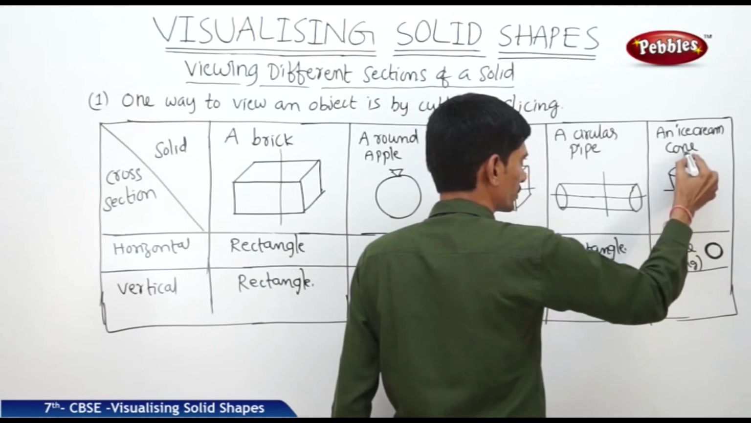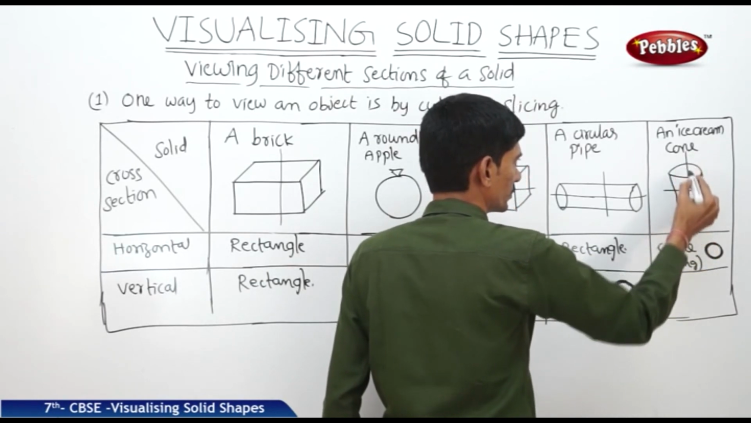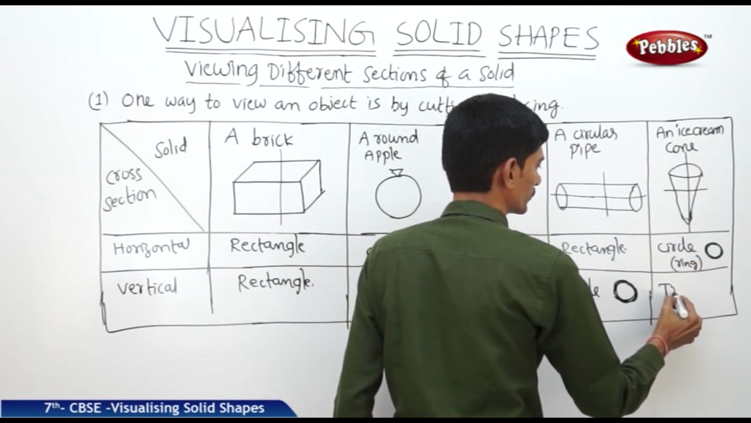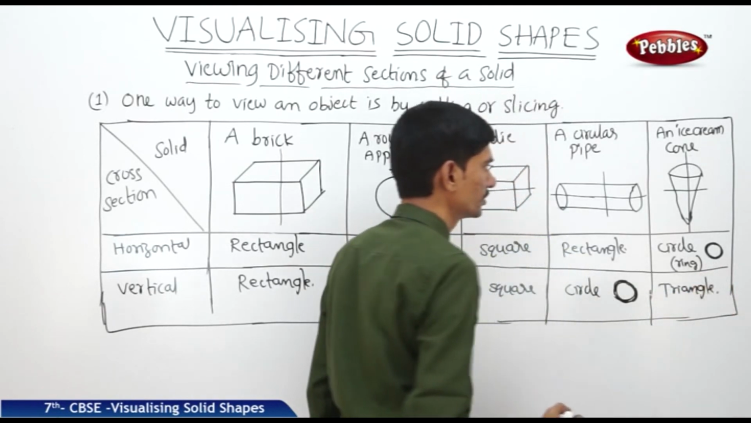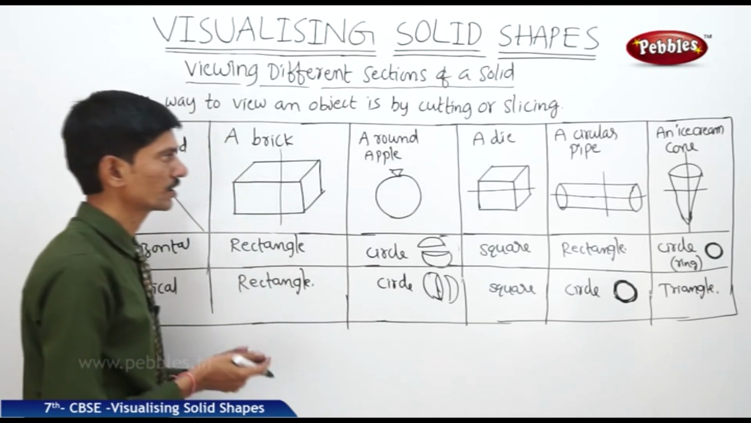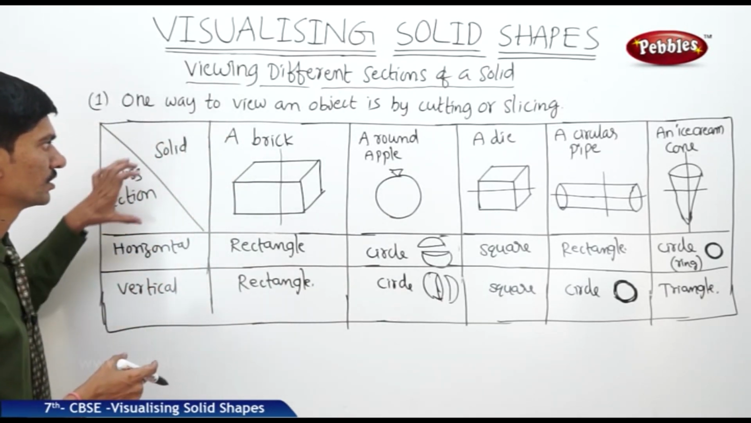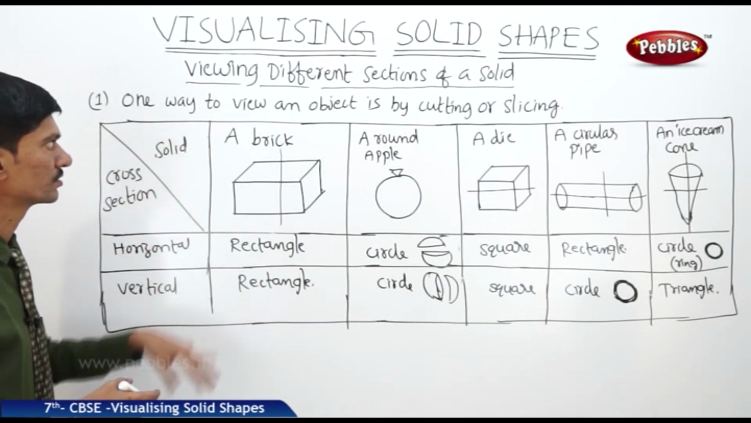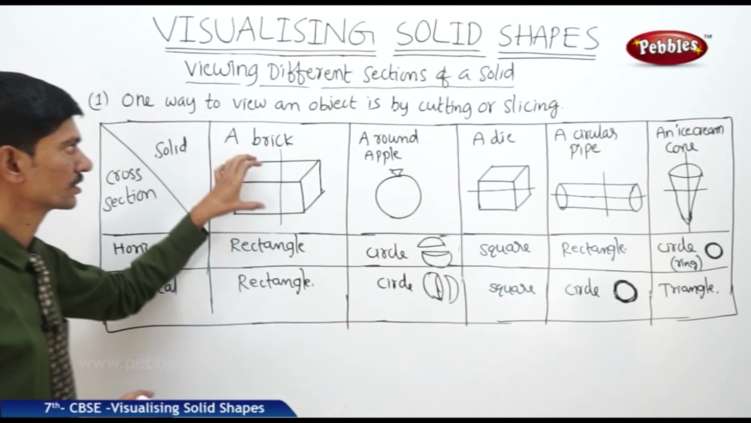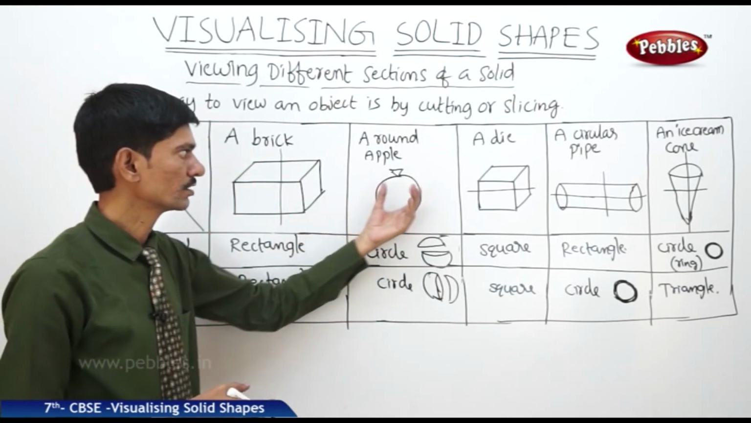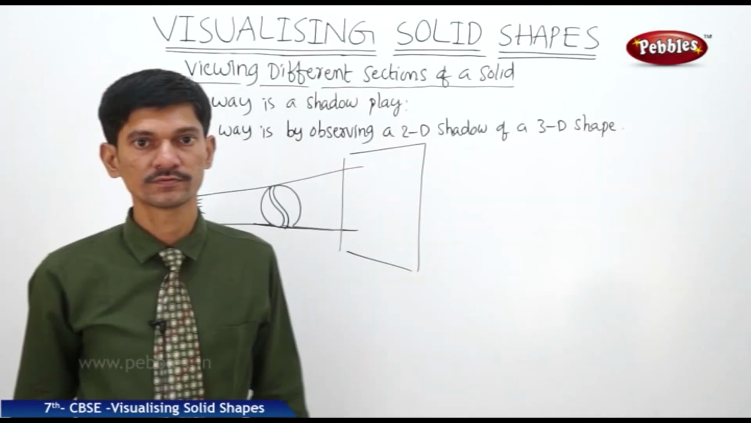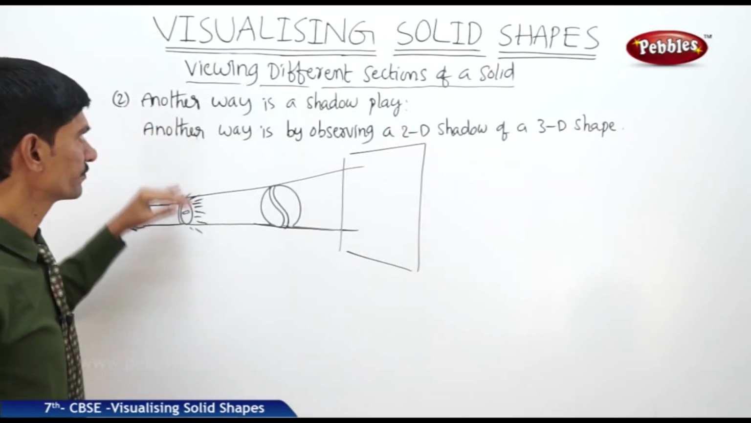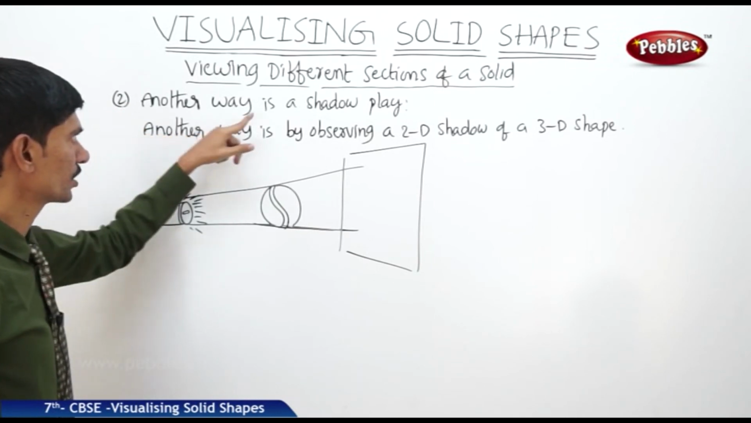And the vertical cross section will be a triangle. So these are the horizontal and vertical cross sections of the different solids, like a brick, which means a cuboid, sphere and cube, cylinder and cone. Now the second way of viewing the figure is shadow play.